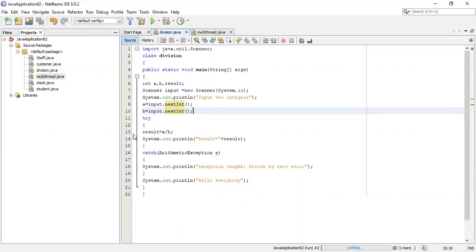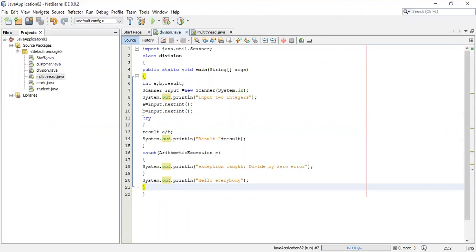Suppose the error occurs at line number 13, where there is a code: result is equal to a divided by b. Suppose the b value is 0. If an error occurs there, that is, we cannot divide any number by 0, then the program will terminate at line number 13 and it will not move forward if you don't use try and catch block. So to avoid abnormal termination of the program, we go for exception handling.